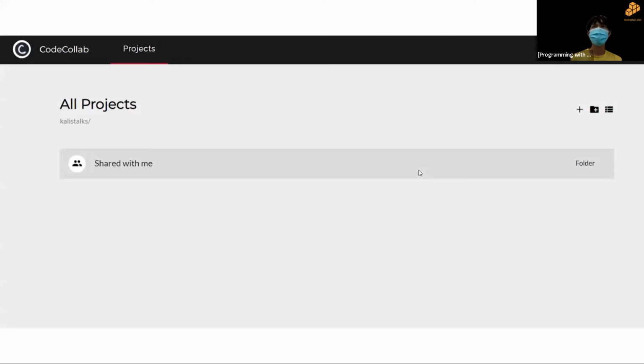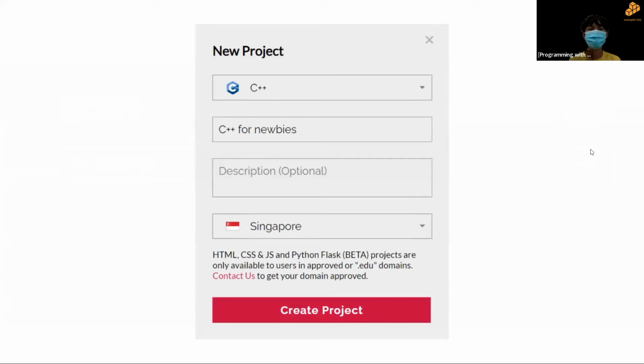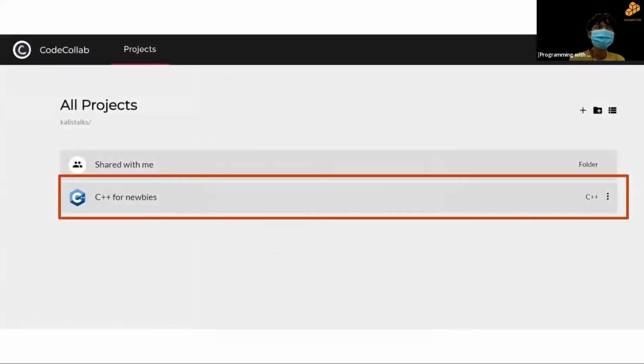Once you sign up for Code Collab, you should see this webpage, which shows all projects. For now, you shouldn't have any projects yet. So I want you to click on the plus button on the right side. That will create a new project. So this should appear. Choose the language as C++ and name your project however you want. For me, I wrote C++ for newbies. Then click Create Project. So you should see the C++ for newbies project now in the web page.